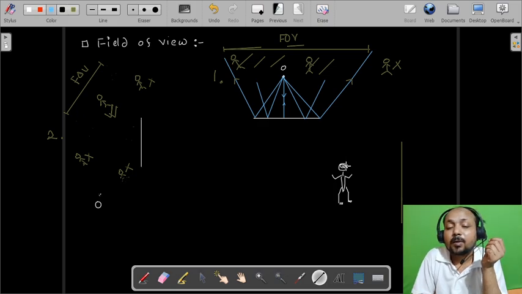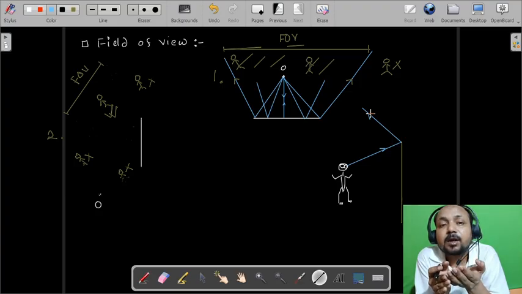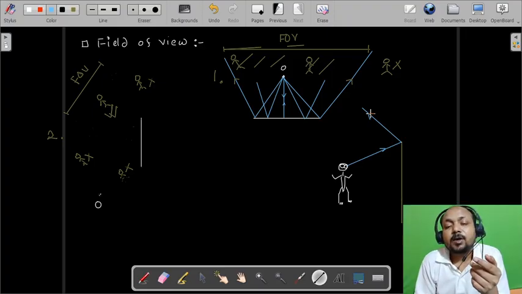Now what will happen, first incident the ray from the head of the man to the end of the mirror. Let us know how to draw the field of view. Basically, trace the incident ray diagram from the end of the object. I am talking about the extended object. So from one end of the object to one end of the mirror, okay, and then from that end to the other end of the mirror. Similarly, repeat from the bottom end of the object to both ends of the mirror.